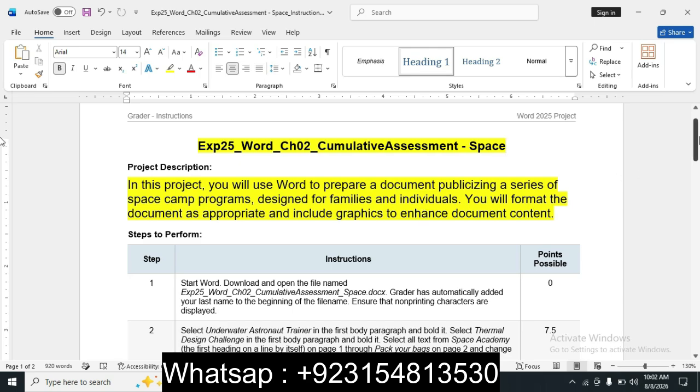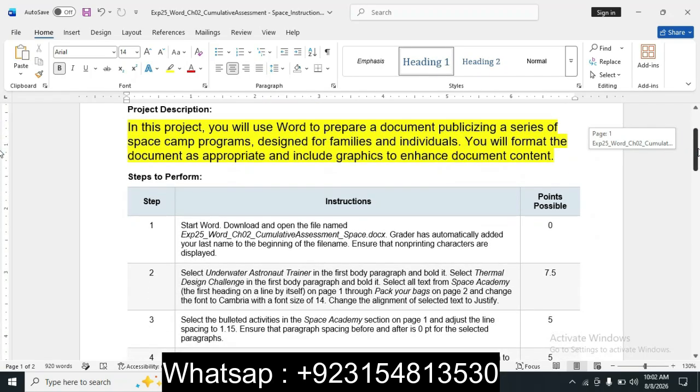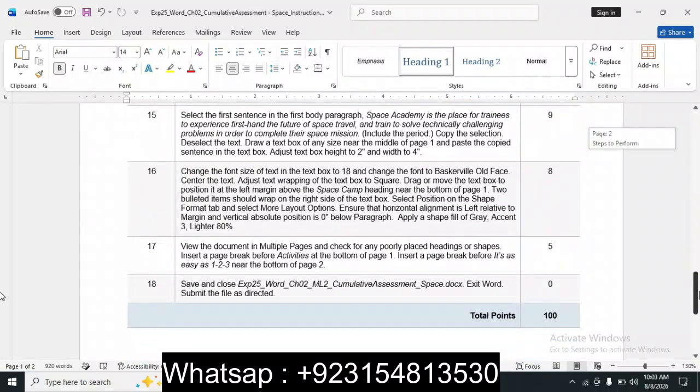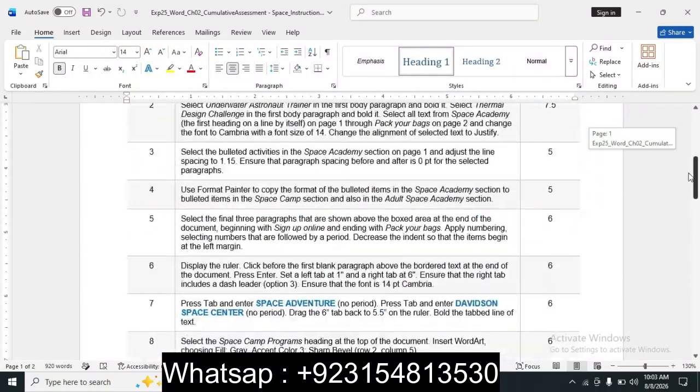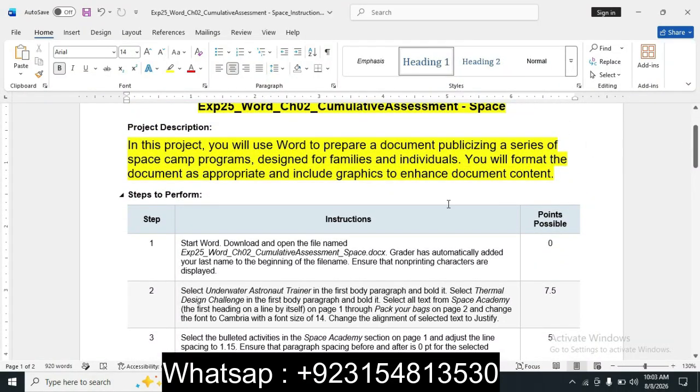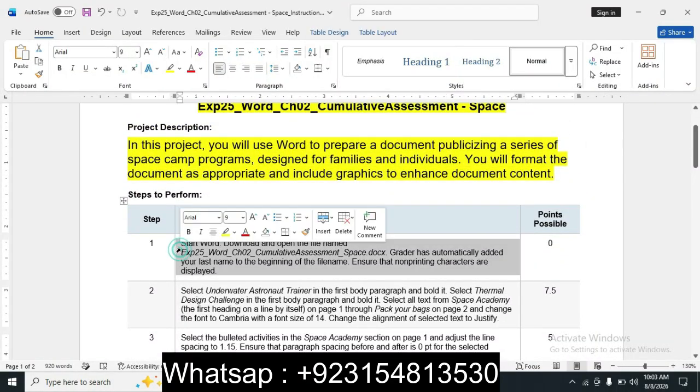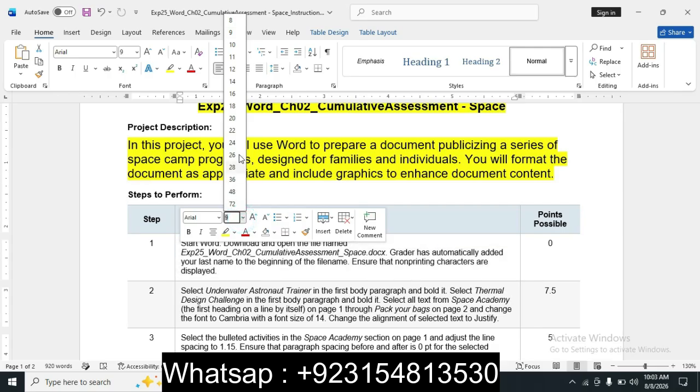So we move to the steps of this assignment. Total steps of this assignment is 18. So we move to the first step of the assignment. We increase the size of this.